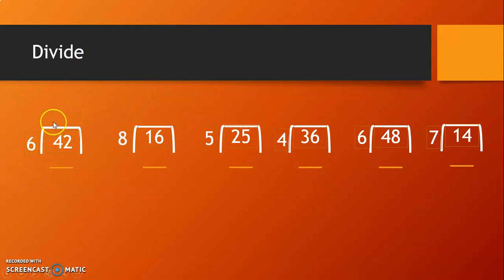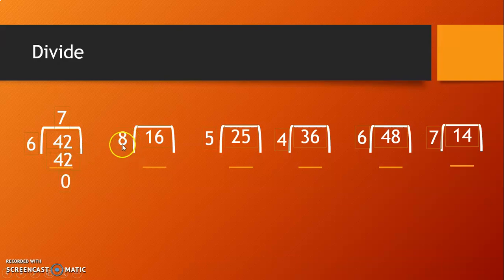Read the table of 6. 7 times 6 is 42. There is no leftover. It means each kid will get 7 cookies and remainder is 0.